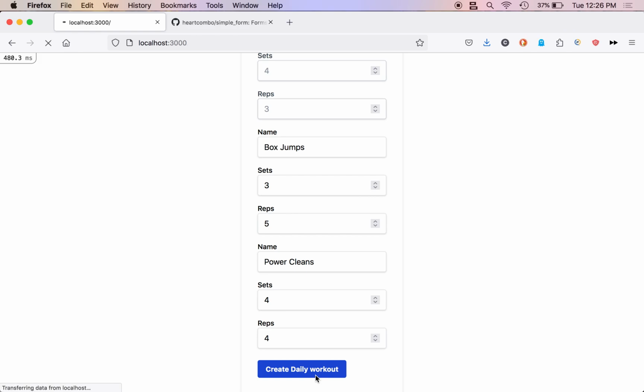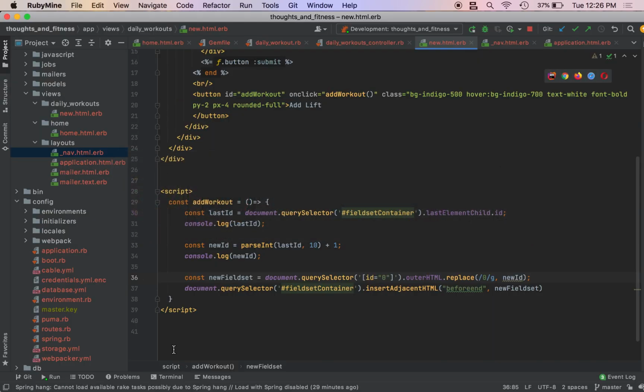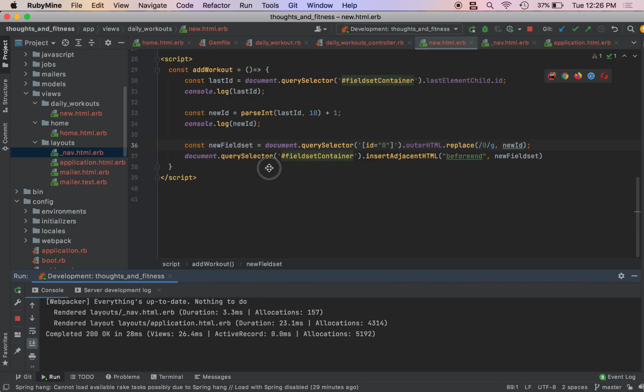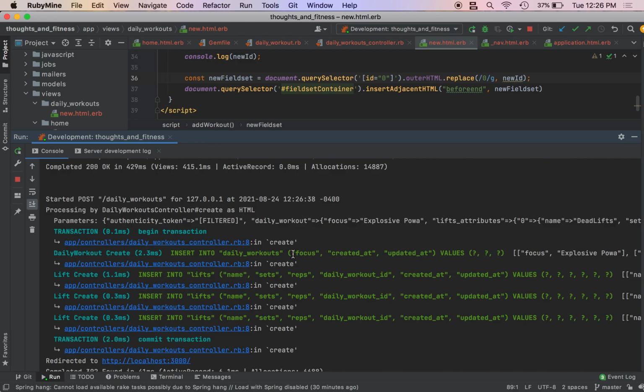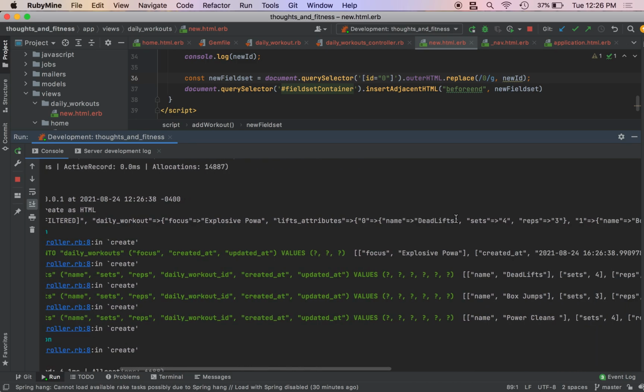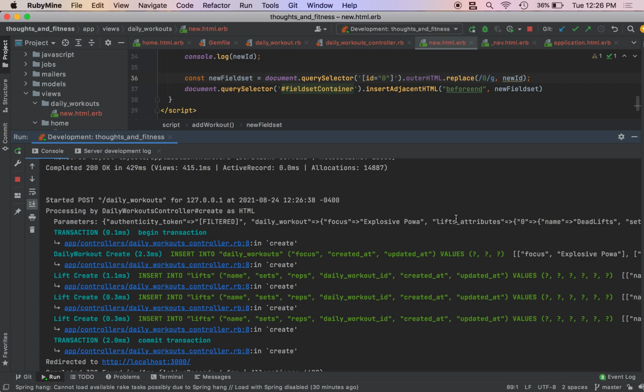If we create this, new daily workout was created, and we see in our console that we just created a daily workout. How cool is this?